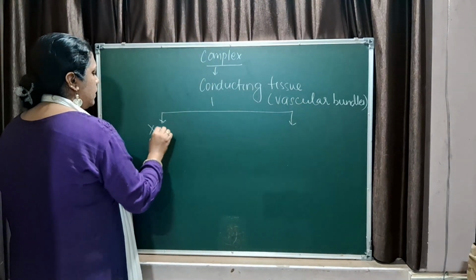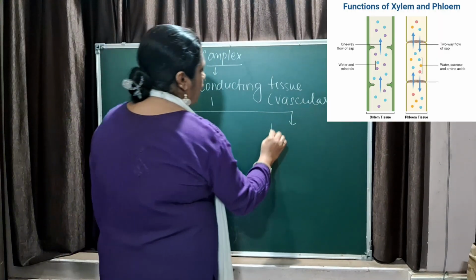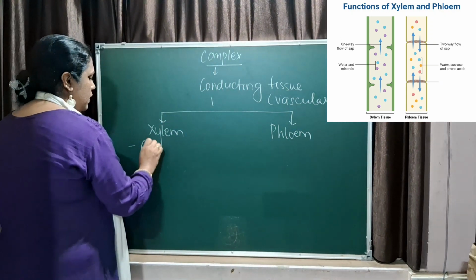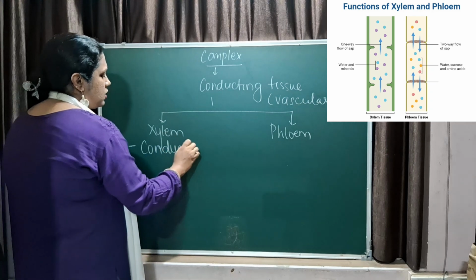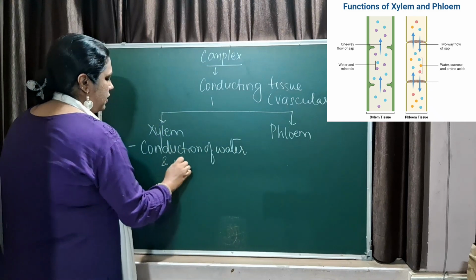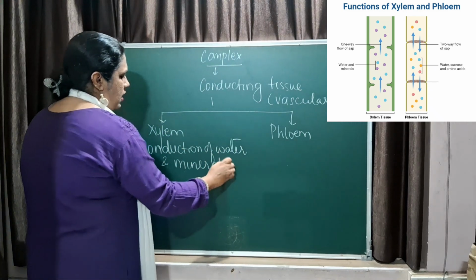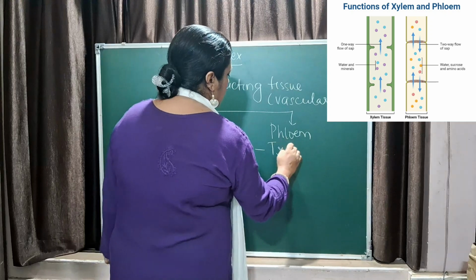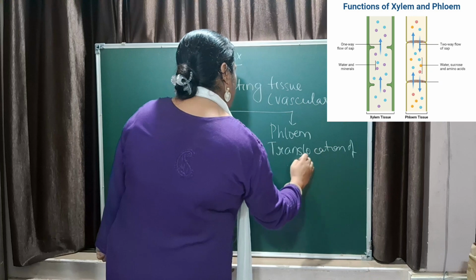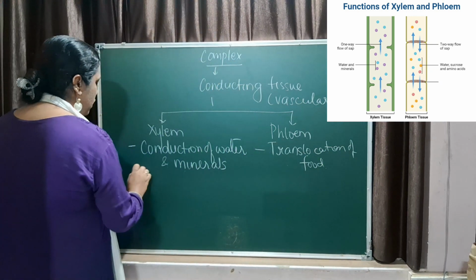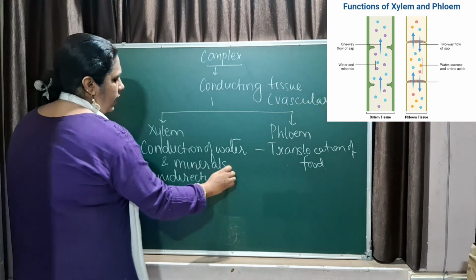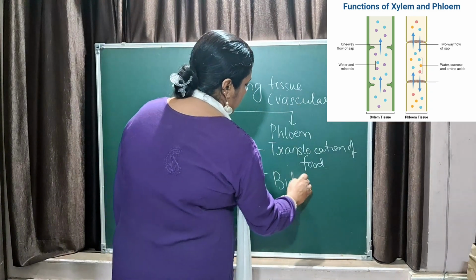One is xylem and the other one is phloem. Remember, phloem and food both start with F. The function of xylem is conduction of water and minerals. And the function of phloem is translocation of food. Always remember, the flow of water is always in one direction, so it has unidirectional flow, whereas in the phloem the direction is bidirectional flow.